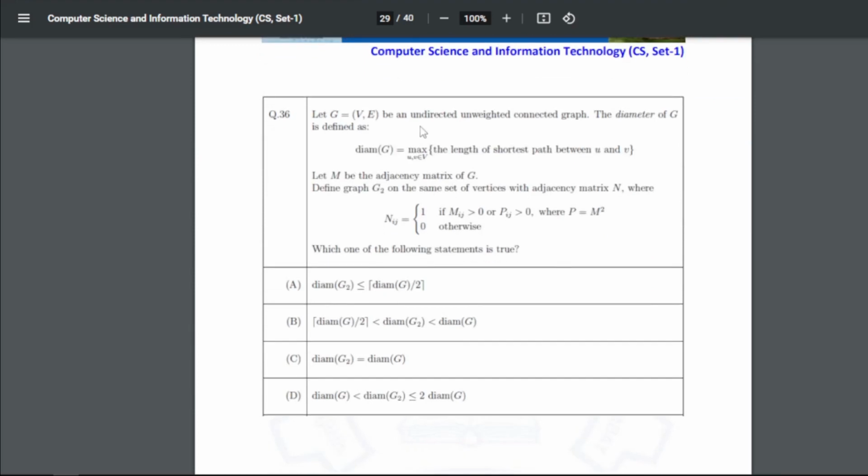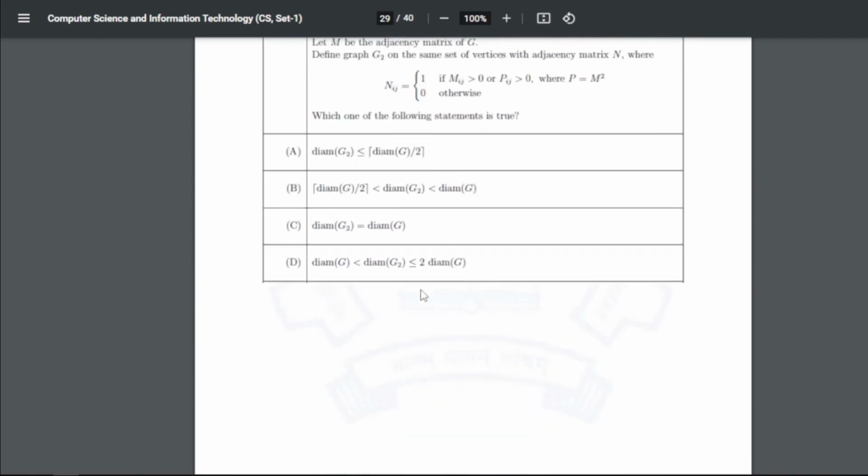Now let G be an undirected weighted connected graph. The diameter of G is defined as diam(G), the maximum over U and V of the length of the shortest path between U and V. Let M be the adjacency matrix of G. Define graph G2 on the same set of vertices with adjacency matrix given by this equation. Which one of the following statements is true? So for question 36 the answer is A: diameter of G2 is less than or equal to diameter of G divided by 2.